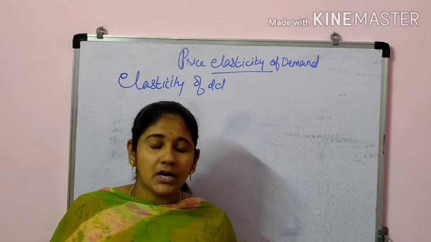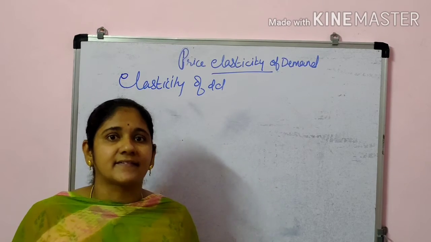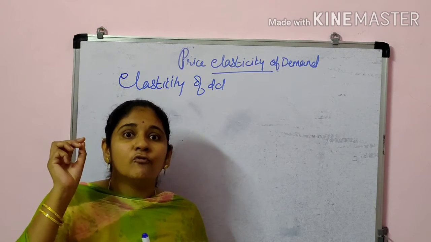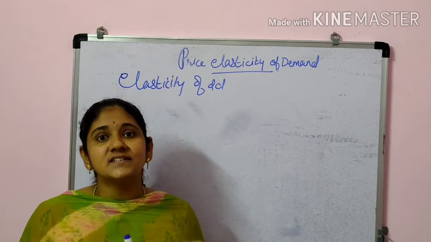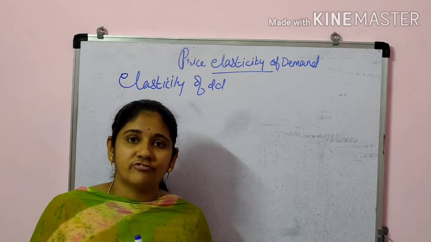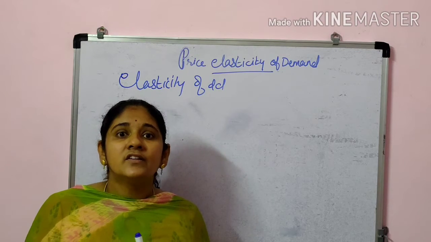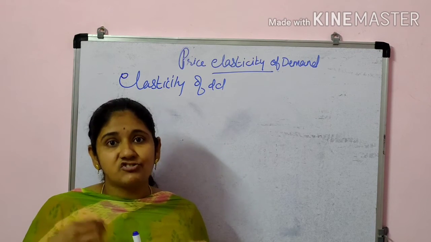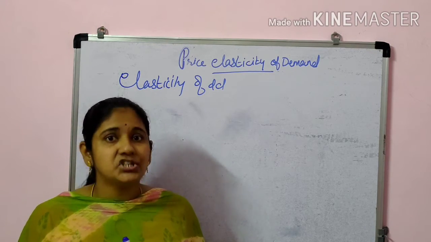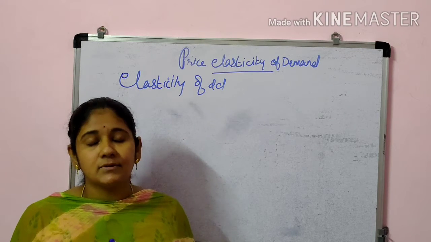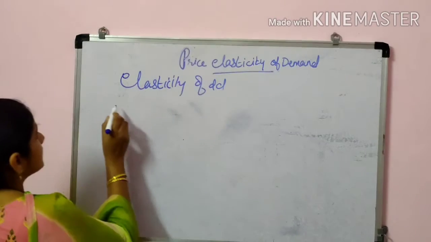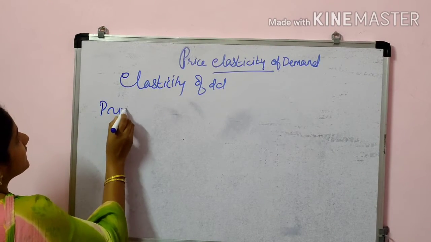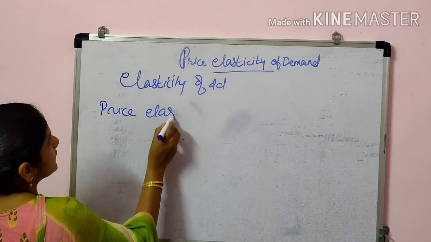Imagine we are discussing commodity X. When the price of the same commodity X changes, and as a result there is a change in quantity demanded of that same commodity X, then we will call it price elasticity.